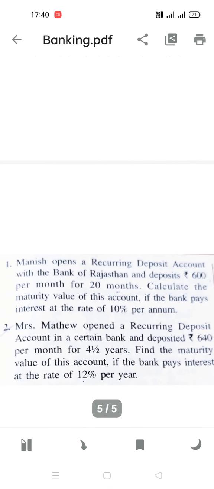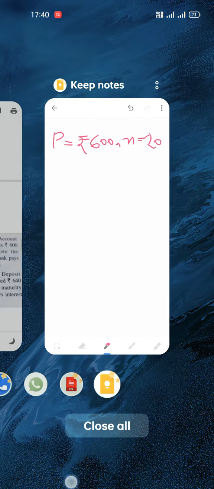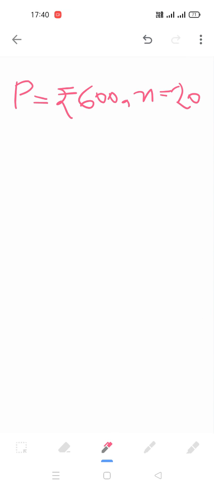Next is per month for 20 months, so this is your number of years, n is 20 months. Calculate the maturity value of this account if the bank pays interest at the rate of 10% per annum, means per year.